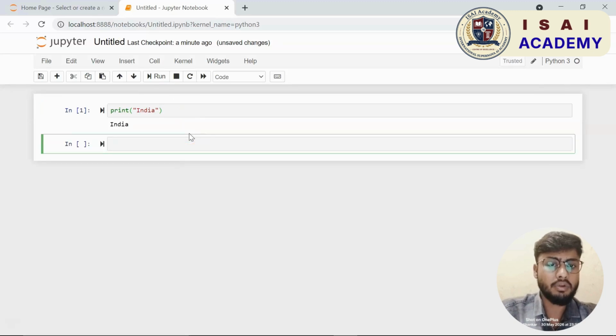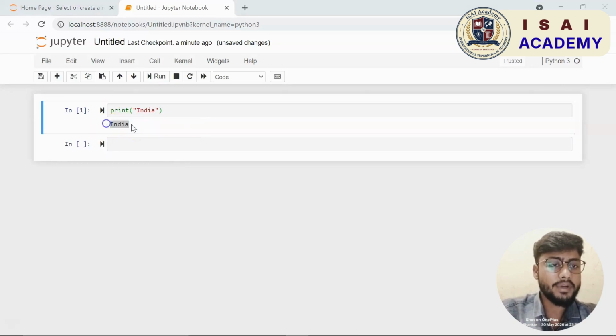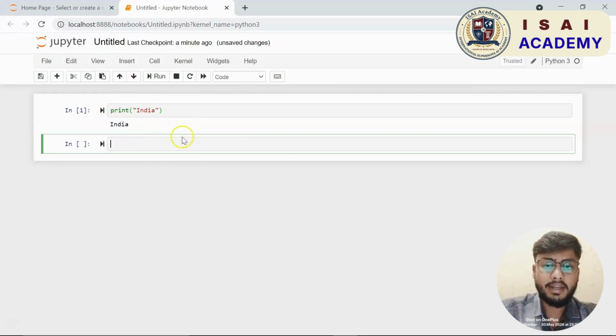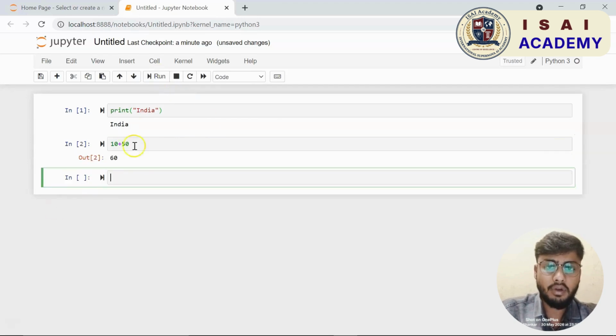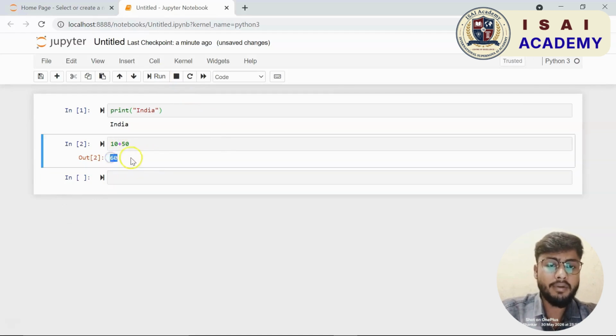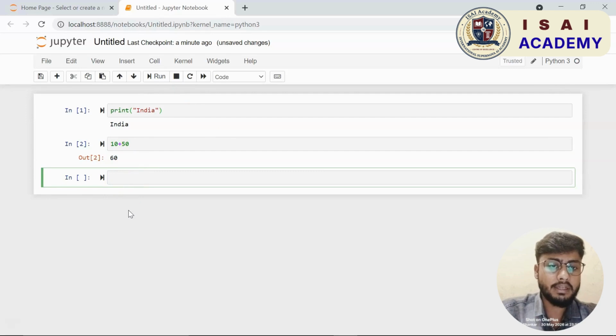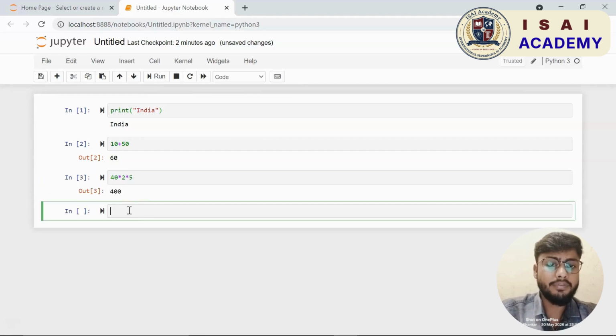Alright, so first let us see how you can print a simple sentence or a text in Python. To print something, you can just use the print function. If I write print within brackets, suppose I want to print my country's name, India. Now India is actually a string, so I need to pass it within double quotes. So this is it. If you want to print something, you can just use the print function and pass within the function whatever you want to print.